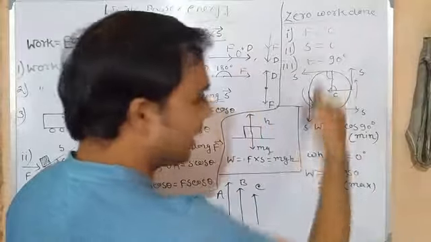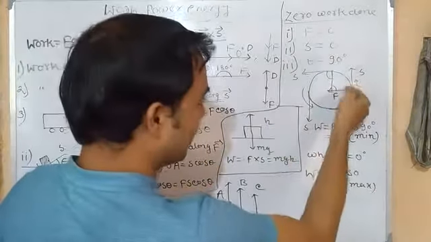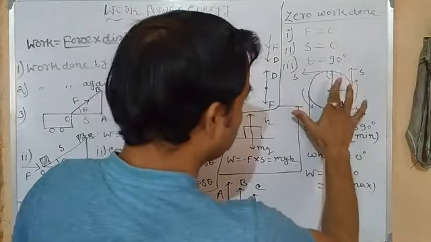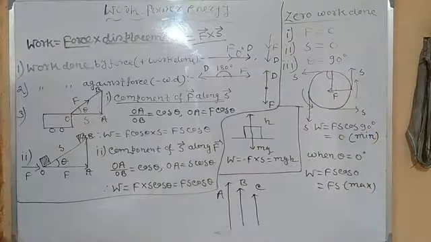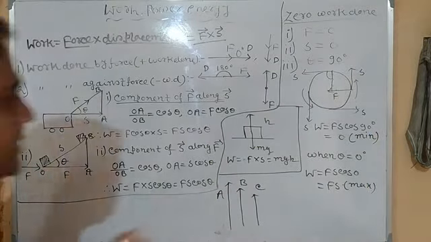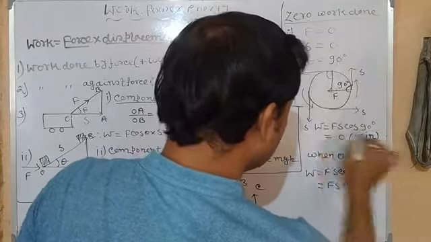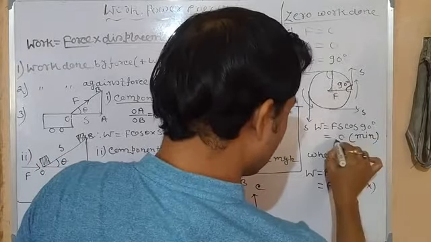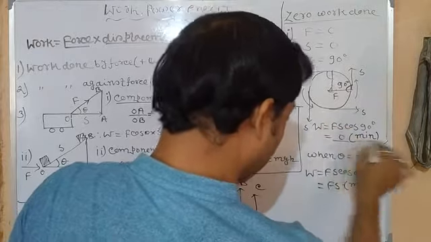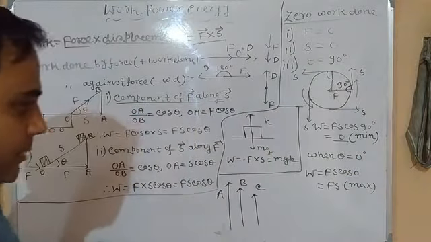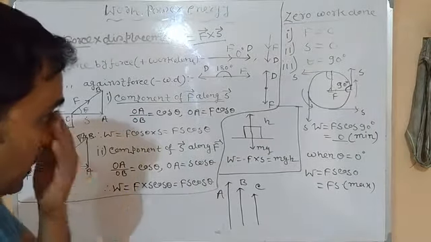Since tangent and radius are always perpendicular, this angle between displacement and force is always 90 degree. So F S cos 90 is equal to 0. So that is the work done. This is called minimum work done. Clear?